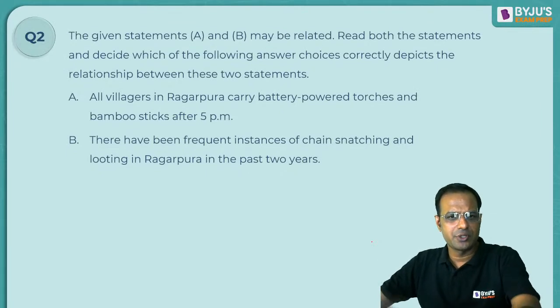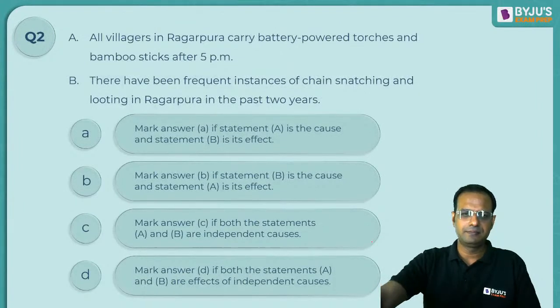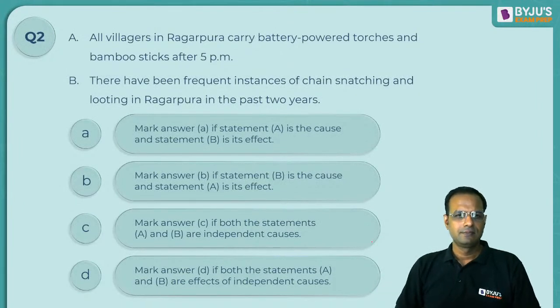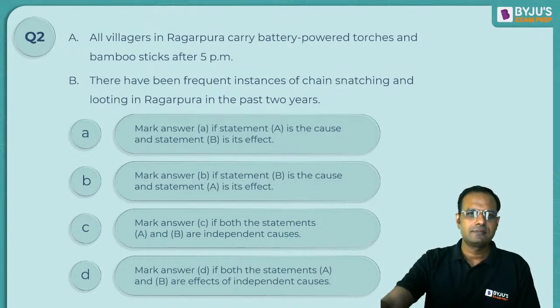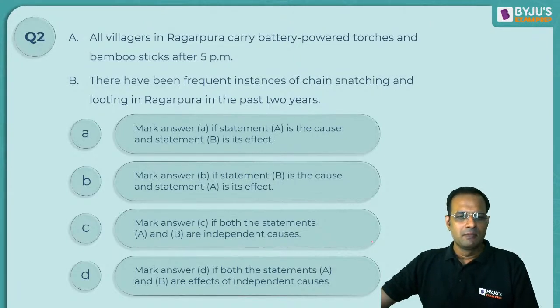And these are your options. Here comes the option.